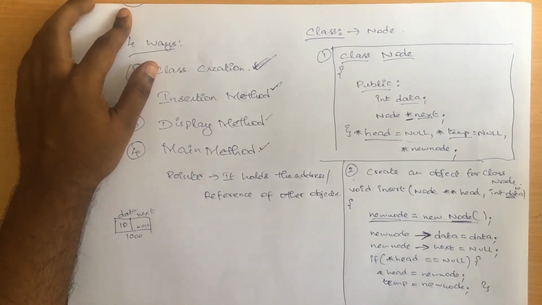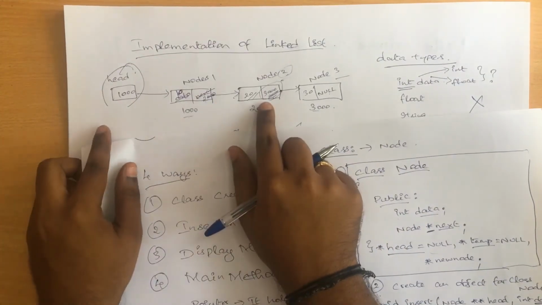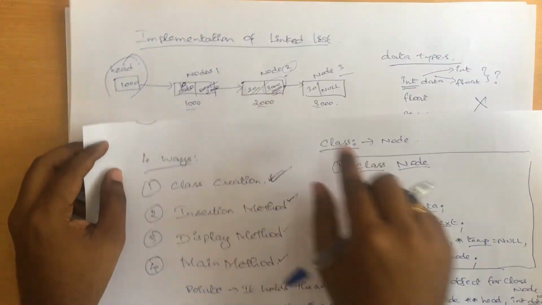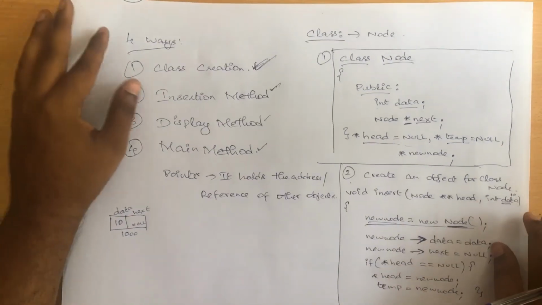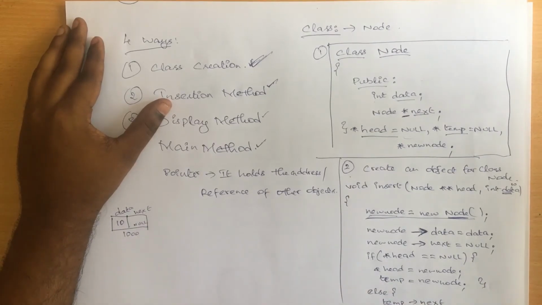So now if I want to add my second compartment, where should I add it? The second compartment should be added after your first compartment. So how do we implement that? You will go with the else part, and in the else part I need temp of next. Temp will be holding the previous node that has been created, or you can say the last node which has been inserted into your list. Now temp of next should be modified as new node.